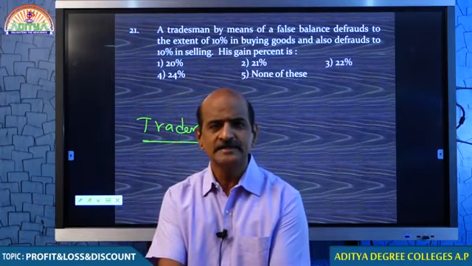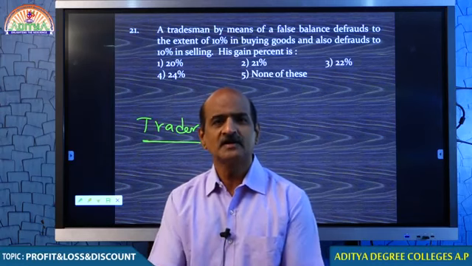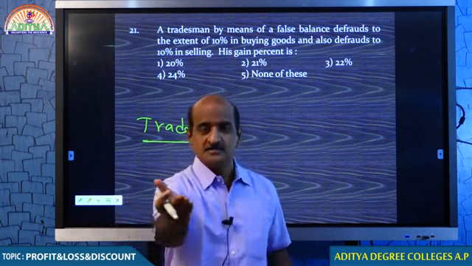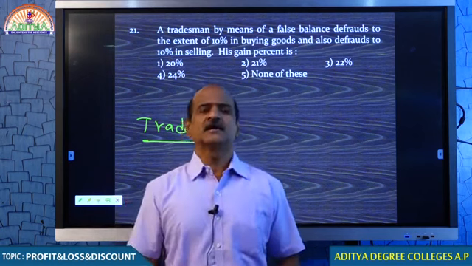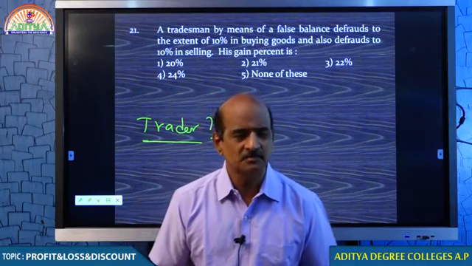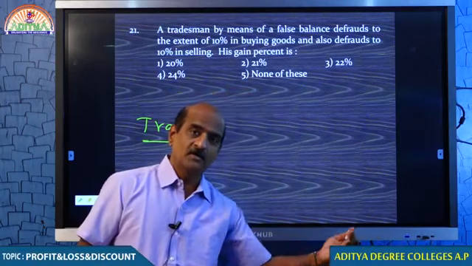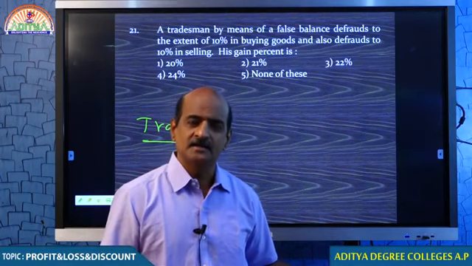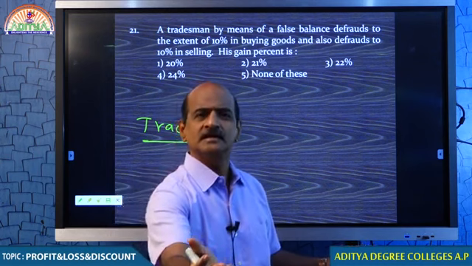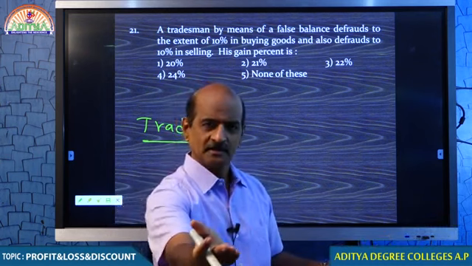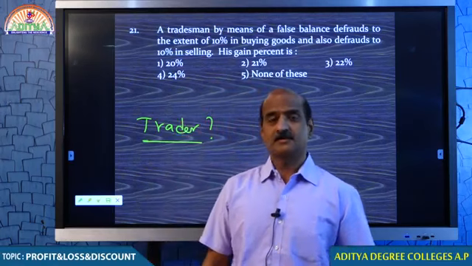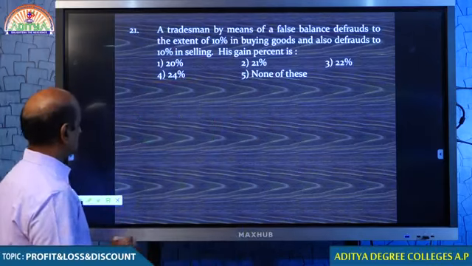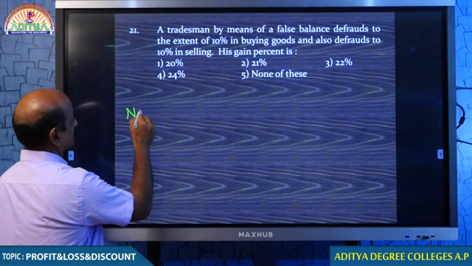Every day you see traders. A vegetable vendor comes to your house, he is a trader. He purchases goods from the farmer and he sells to you. What is the meaning of cheating a farmer? Cheating a farmer is nothing but getting more quantity by cheating. What is the process of cheating a customer? By giving you less quantity. Getting more quantity, giving less quantity. This trader is too intelligent. Student, please make some notes. Whenever this kind of question is given, please write down.